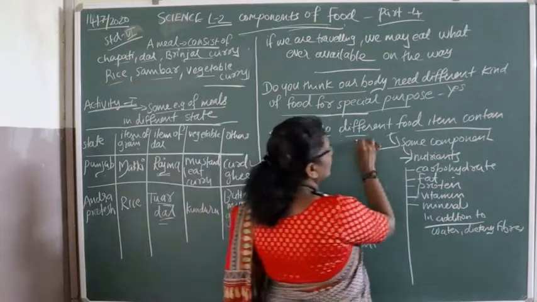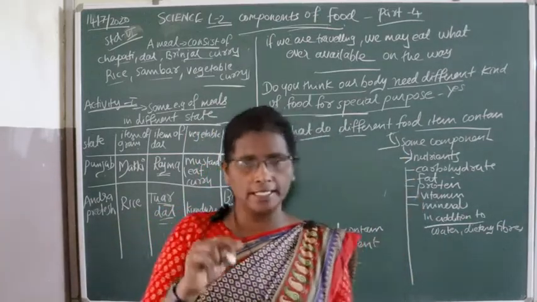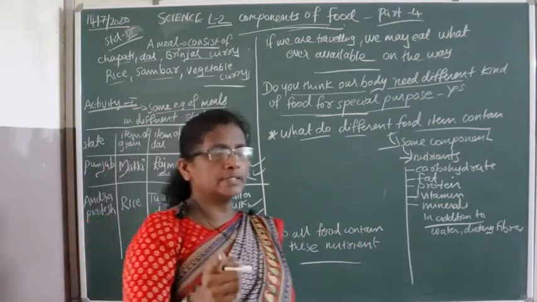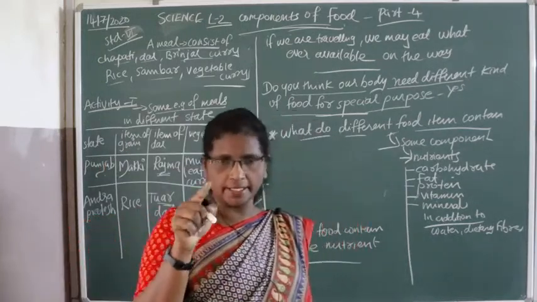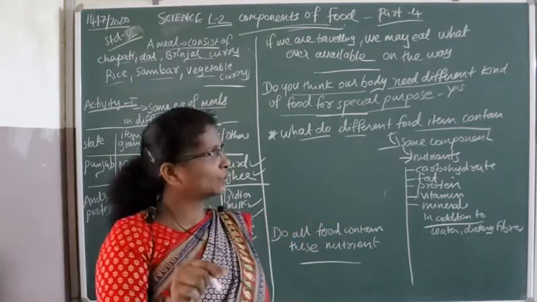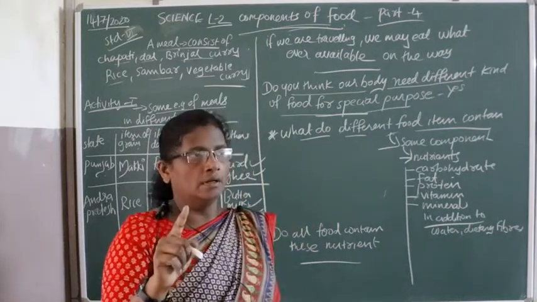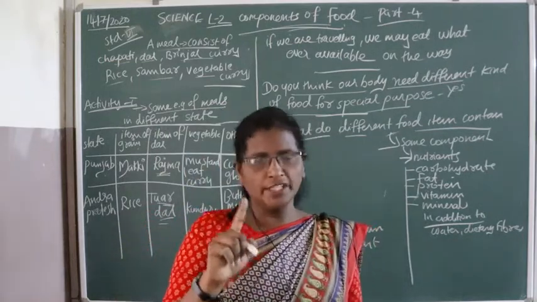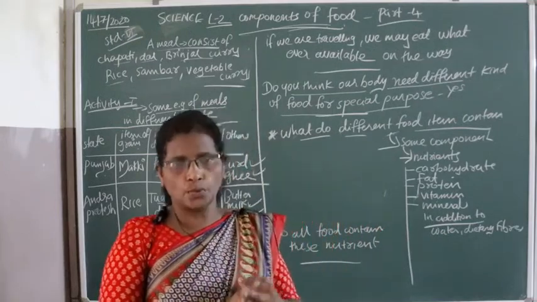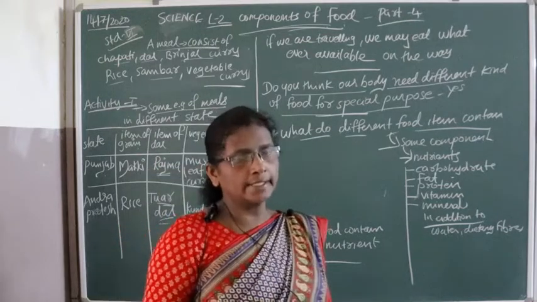What do different food items contain? In the first lesson, you learned that different food items contain different ingredients. Suppose we prepare vegetable curry, we need different vegetables, spices and oil; these are the ingredients.